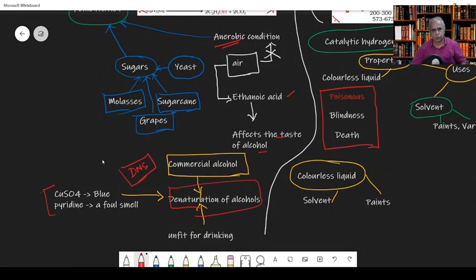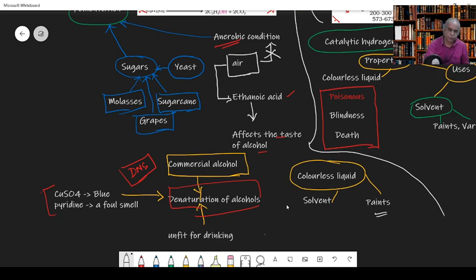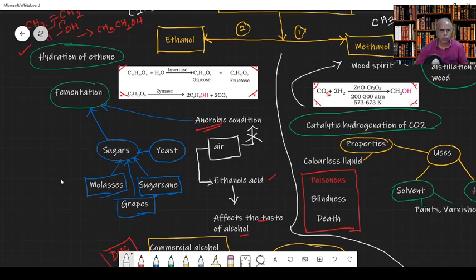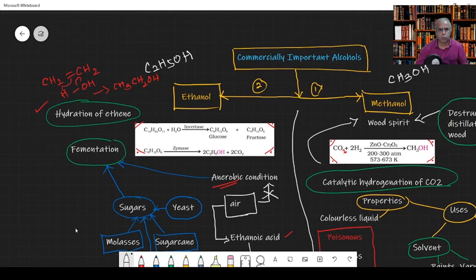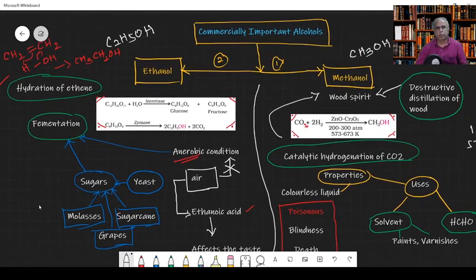Okay, right. And this is also used in industries. It is a colorless liquid, and is used as a solvent in paint industries. Okay, so we have summarized these two commercially significant alcohols. If there is any doubt, you can ask me.